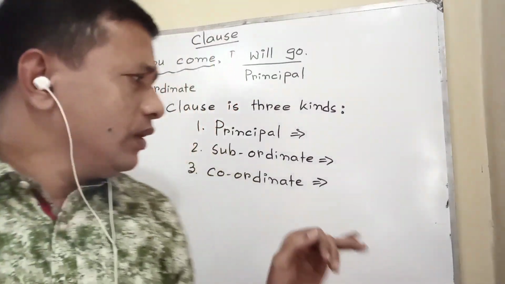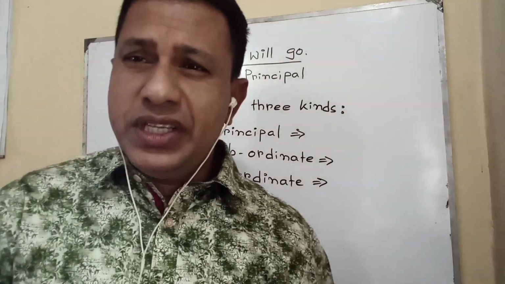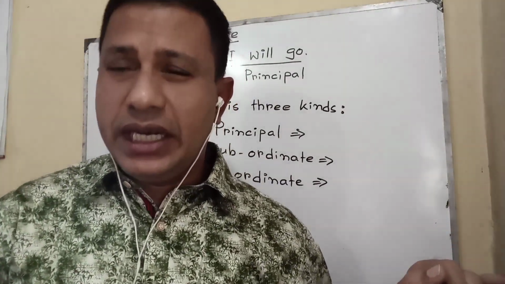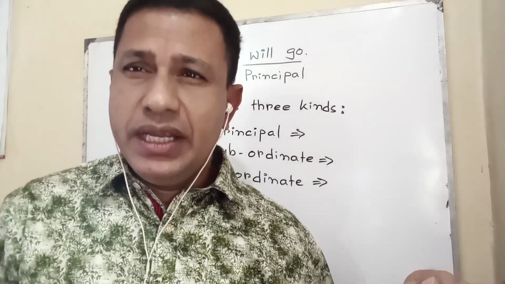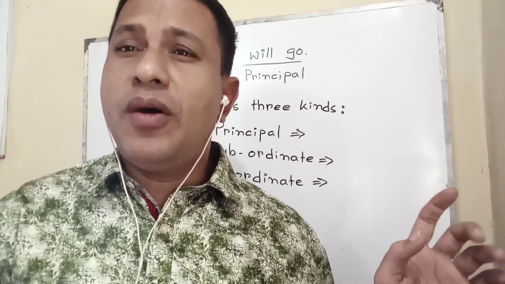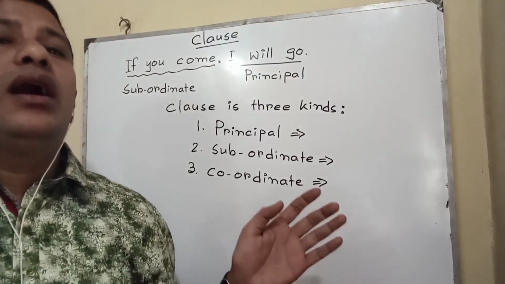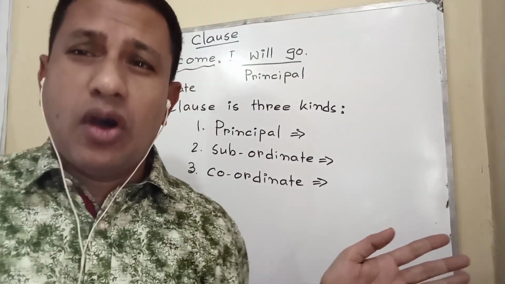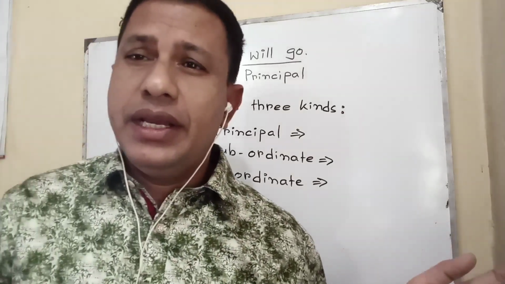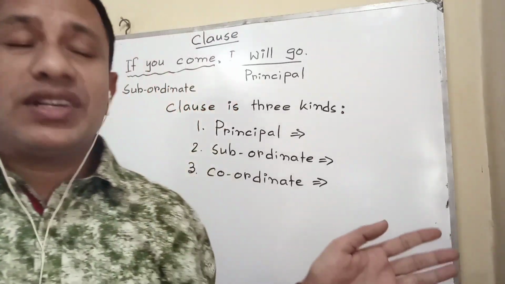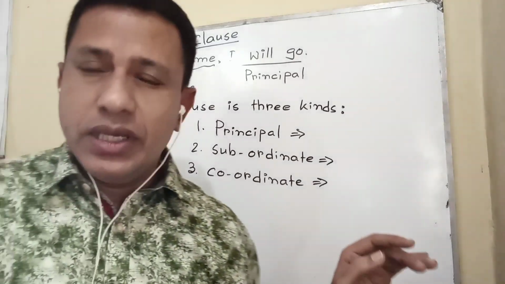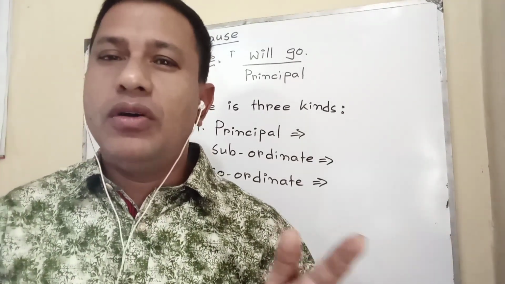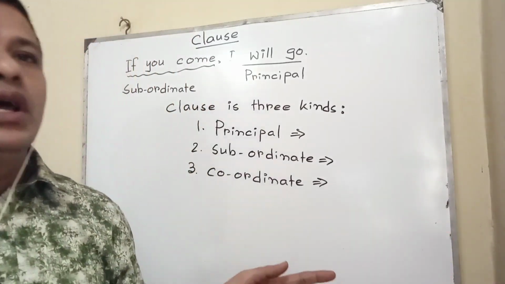Two or more principal clauses are joined with the help of coordinating conjunctions and, but, or, yet, otherwise, and the coordinating conjunction part is called the coordinate clause. Such as, I went there and bought something: and bought something is the coordinate clause. He came, but I didn't go: but I didn't go is the coordinate clause.